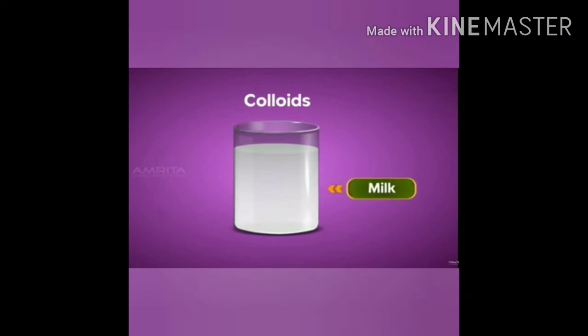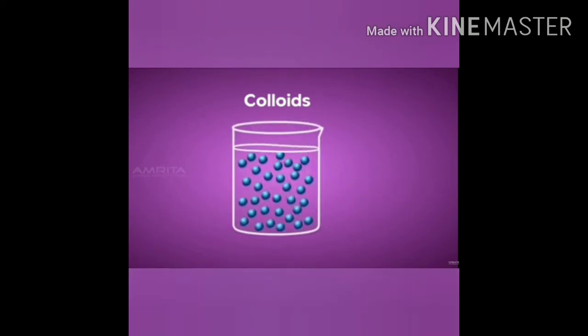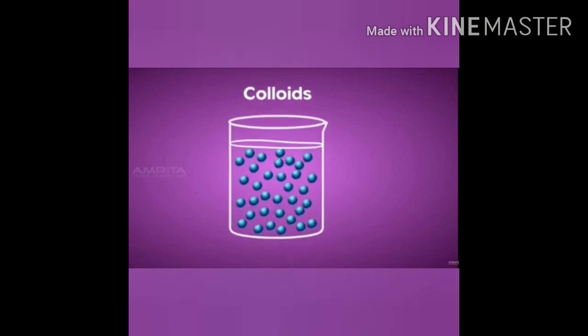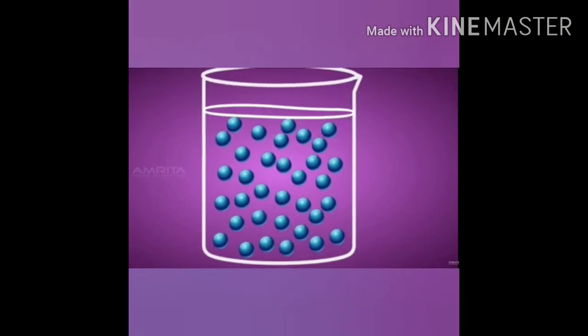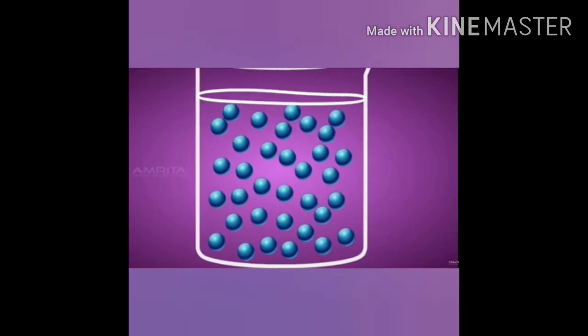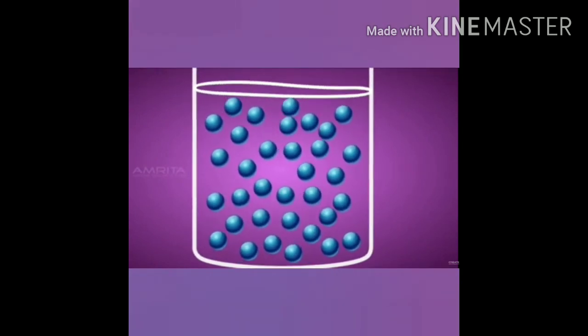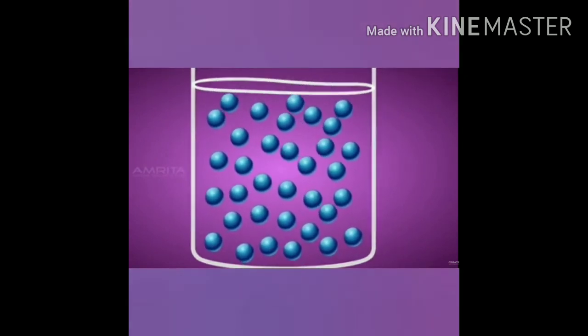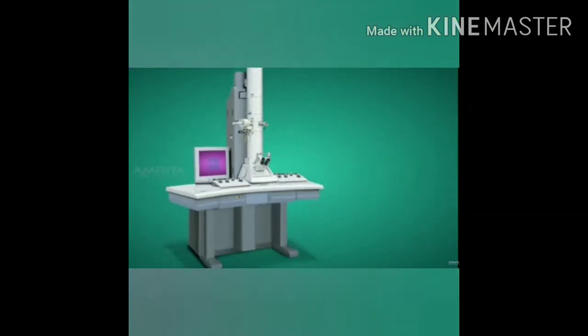In the case of colloids, we can take the example of milk. Particles seem to be uniformly distributed. They are smaller than 10 to the power minus 5 centimeter. We cannot see these particles with our naked eye, but by using a powerful electron microscope, we can see the particles of colloids.